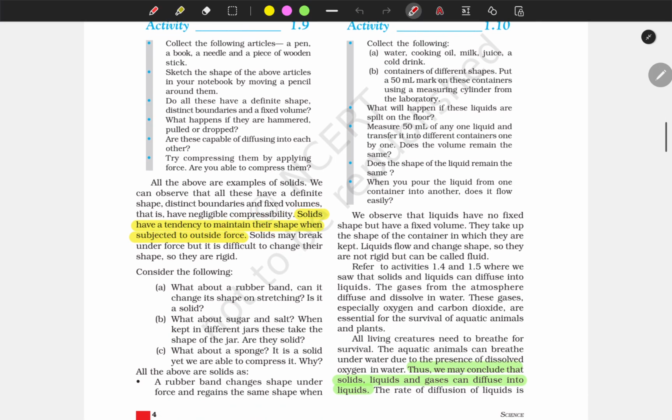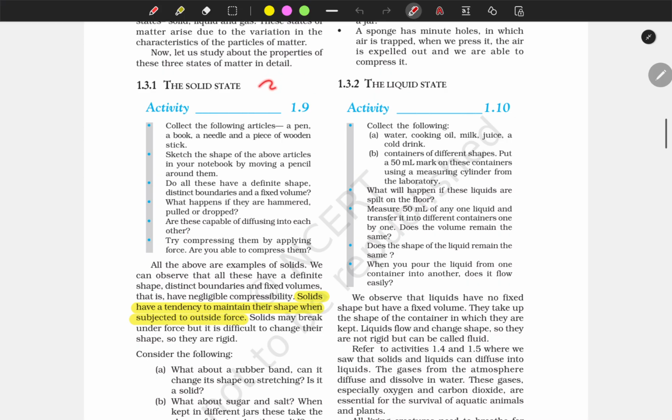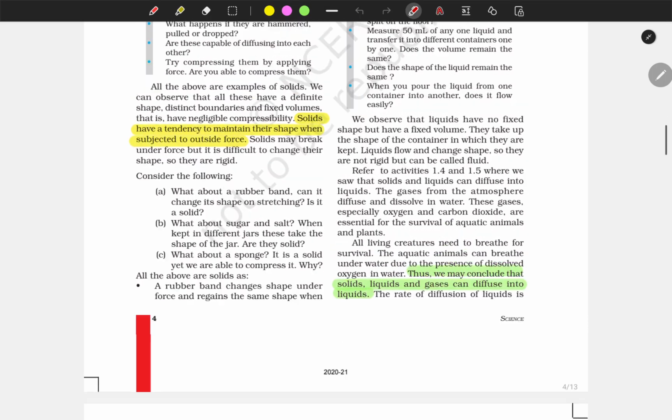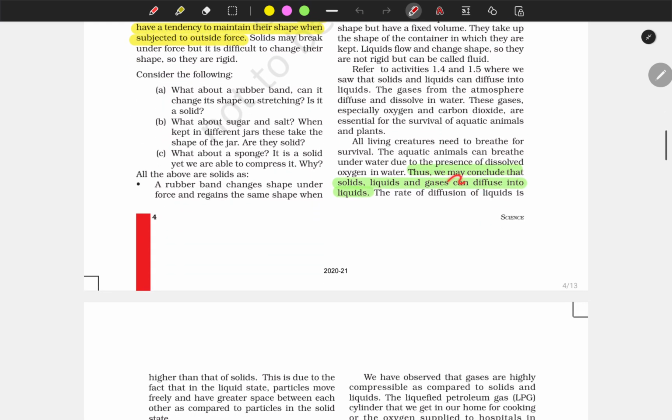Solids have a tendency to maintain their shape when subjected to outside force. In a solid, matter is made of constituent particles, and the constituent particles are so close that they cannot move. This is why it is solid, and it has a fixed, definite volume and shape. In a liquid, there is some distance between the constituent particles, and they can move freely. And thus we may conclude that solids, liquids and gases can diffuse into liquids.